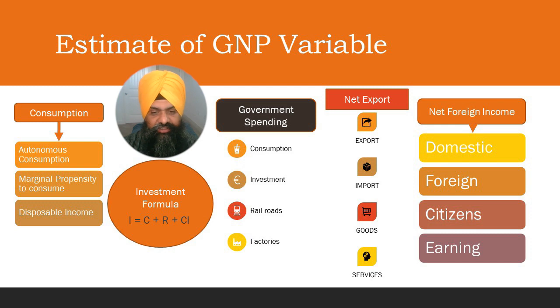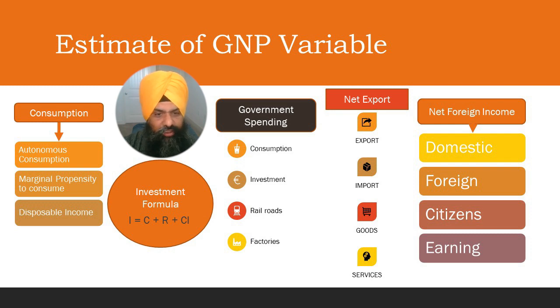Government spending can be estimated by adding government consumption and government investments. Government consumption is the purchase of goods and services, such as salaries. Government investment is the spending by government to acquire goods and services for future use, such as railroads and factory constructions. Net export can be estimated by subtracting the value of imports from the value of exports.